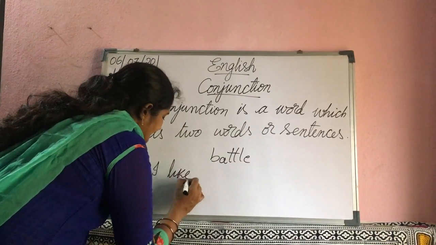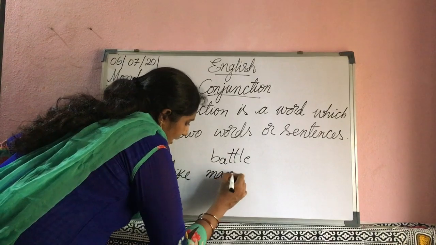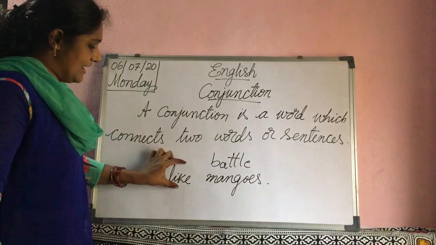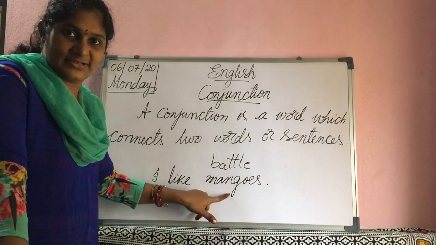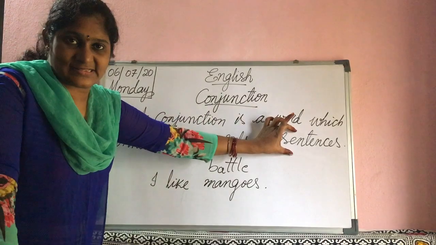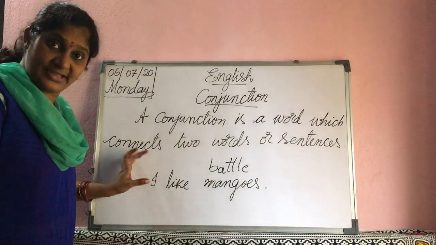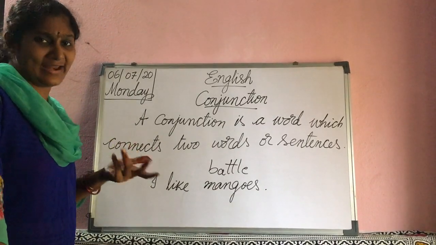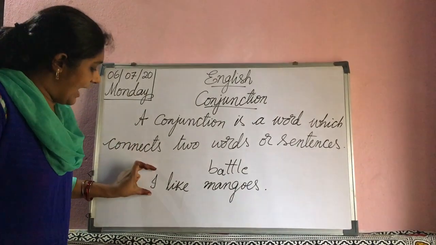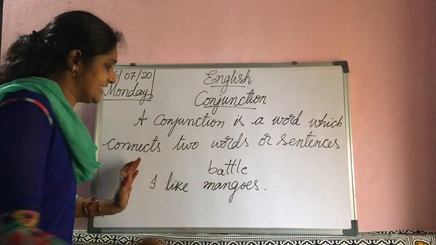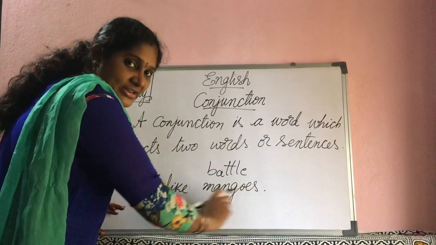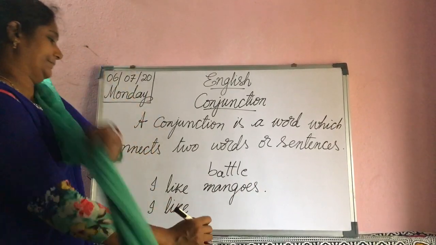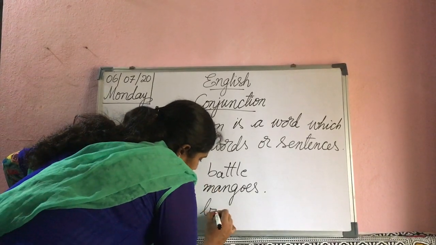For example, see what is meant by sentence. I like mangoes. What is it? A sentence. Does it give full meaning? Yes. I like mangoes. This is one sentence. Here, see, I like bananas.